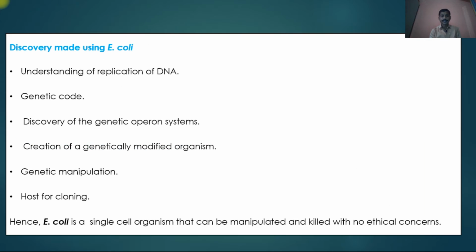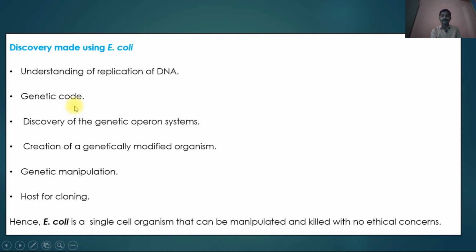Again, what are the discoveries made using E. coli in genetics? The first discovery made is the understanding of DNA replication. Experiments show that DNA is replicated bidirectionally. The replication starts on the genome at a specific site. Such a discovery was elucidated by using E. coli as a model organism. Again, we found out the genetic code.